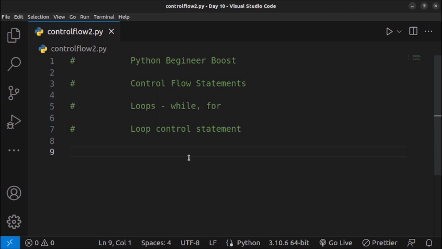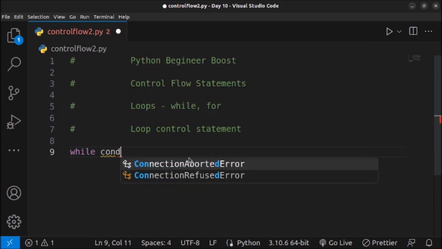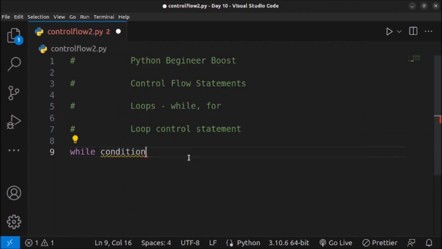First of all, the syntax starts with the while keyword, and after that we will give some condition. The interpreter will check if the condition is true, then it will execute the lines of code inside this loop, and if the condition becomes false, then we move out of the loop and continue our normal execution. So while condition, here we will write some condition, and if the condition is true, then we want to execute some part of the code repeatedly.